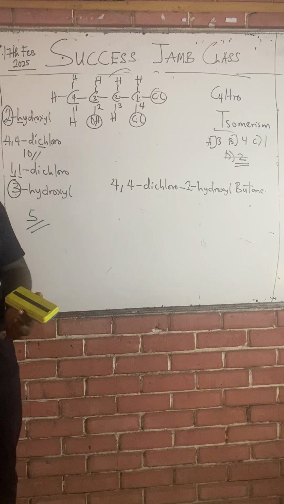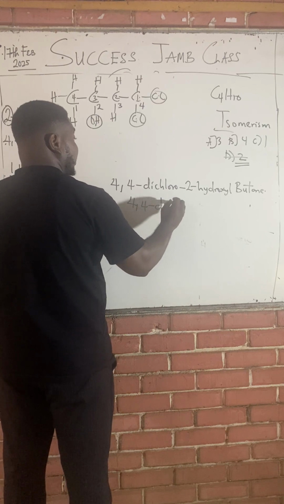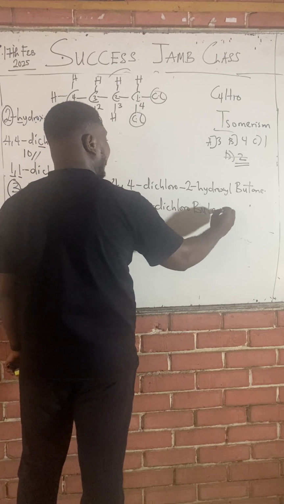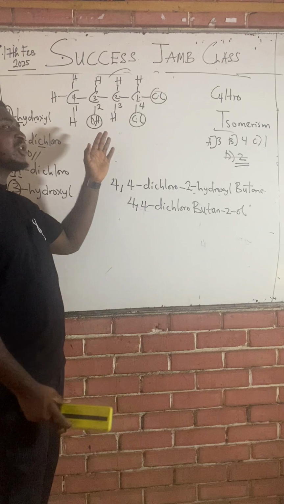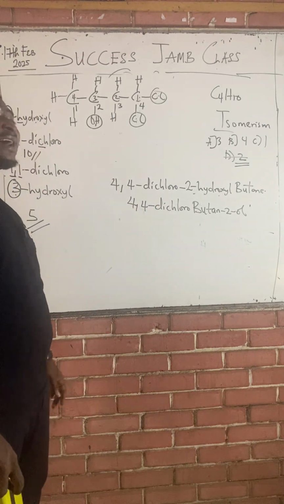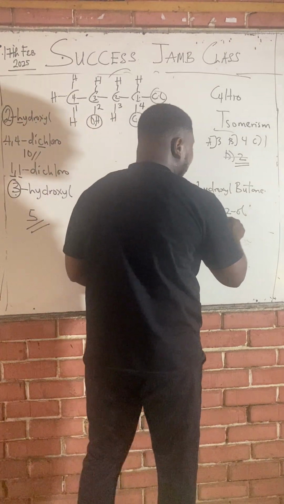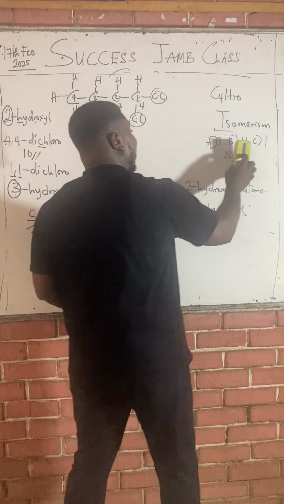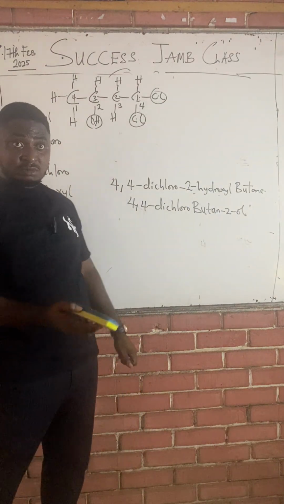Yes, it can be written in another form. It could be written like this: 4,4-dichloro butane 2-ol. Class, instead of saying 2-hydroxyl, the presence of a hydroxyl group in an organic compound automatically makes that organic compound an alcohol. Meaning that you can end it with ol, butane 2-ol. That means the OH group is on the second carbon, so it's butane 2-ol.